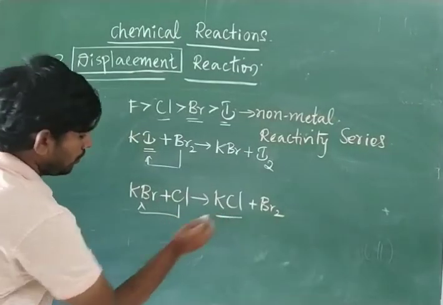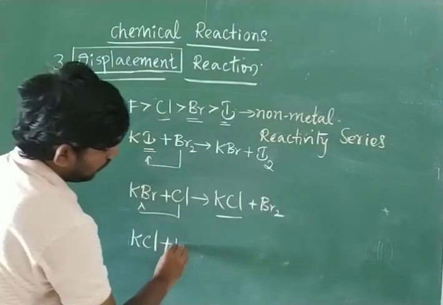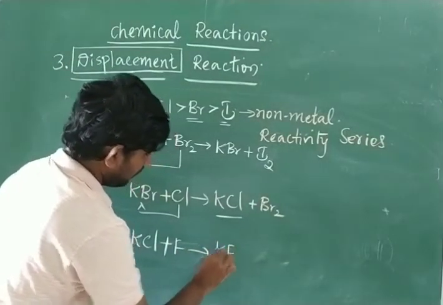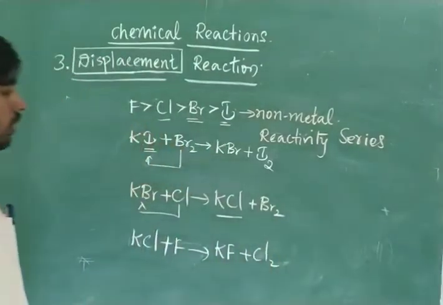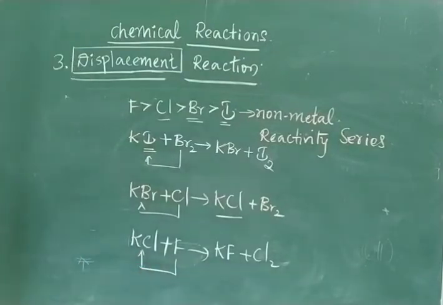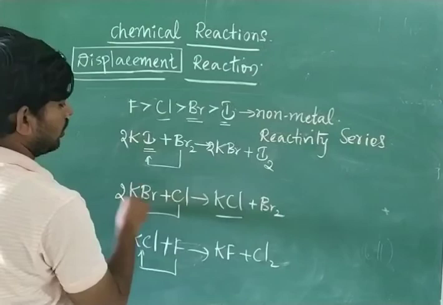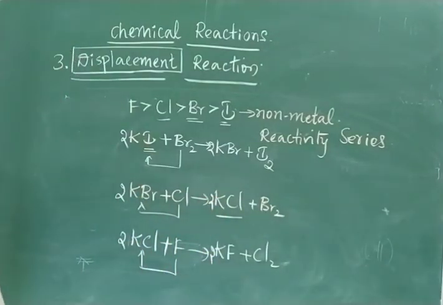Again, if I am taking KCl and I add fluorine, we will get KF plus Cl2. This type of reaction may occur in the reactivity series of non-metals. This is also a displacement reaction. Again, if you want to balance, you can write 2 KBr here. Okay, like this.